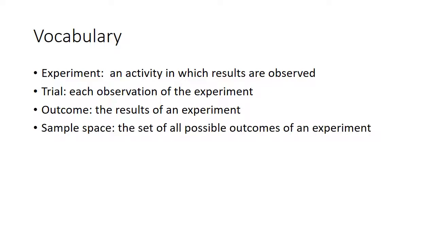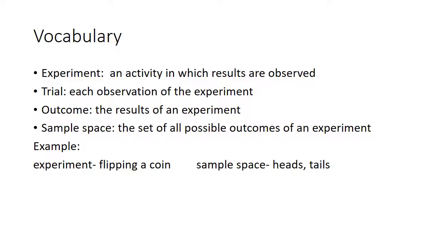The next thing you need to know is sample space. So that's going to be the possible outcomes. So for example, if our experiment was flipping a coin, our sample space would be you either get heads or you get tails. You're not going to get anything other than those two. Or if you're rolling a dice, you could get a 1, 2, 3, 4, 5, or 6. All right, if it's a normal dice.